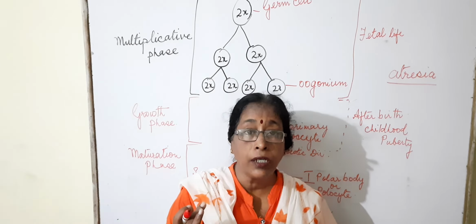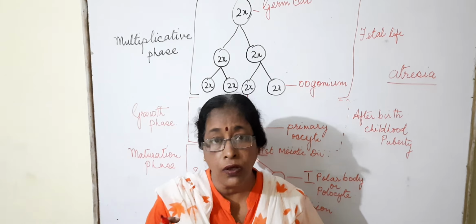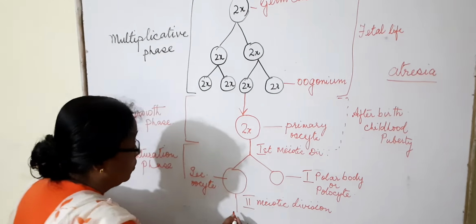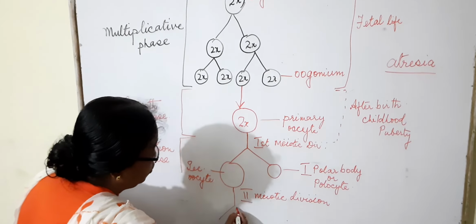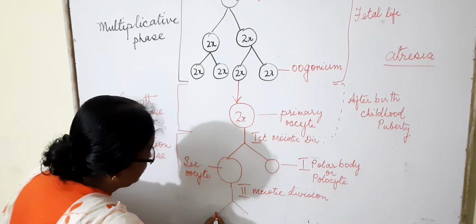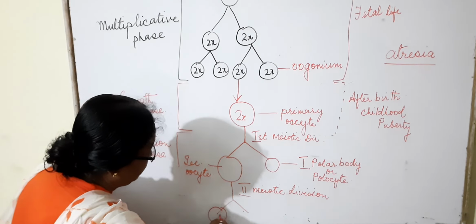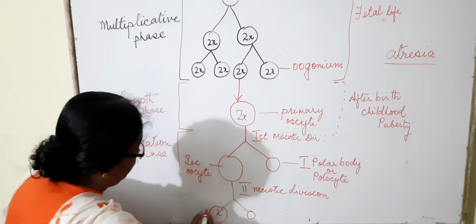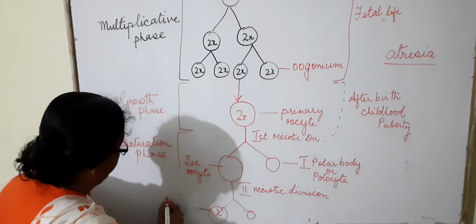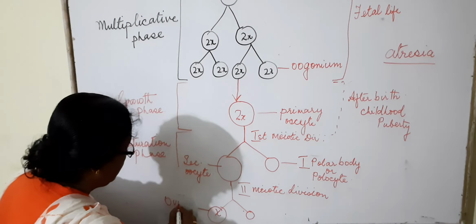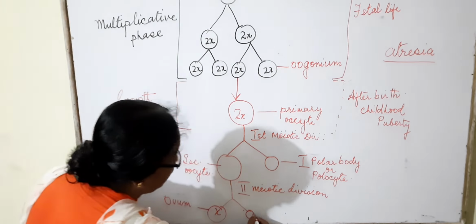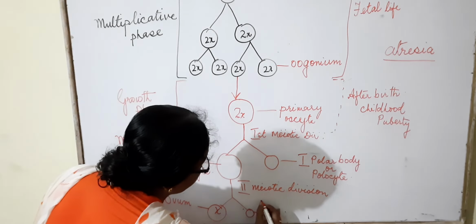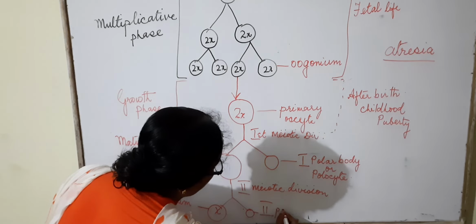It results in the formation of two haploid cells. One is the ovum, and the other is a small polar body, the second polar body.